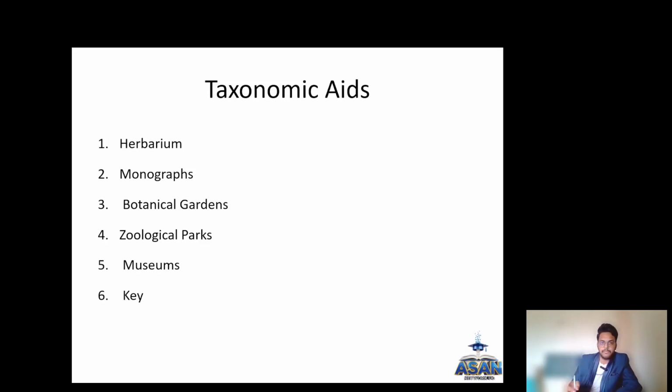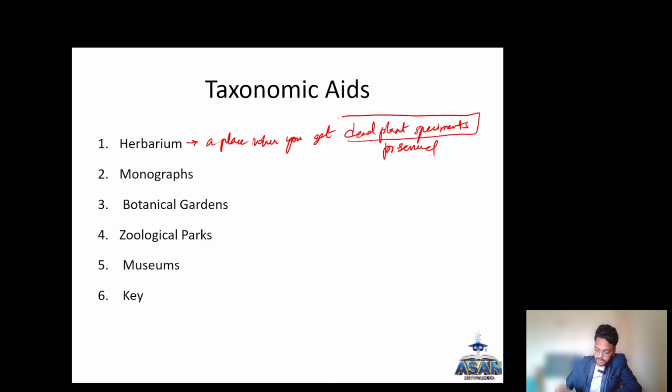What is an herbarium? Herbarium is a place where you get dead plant specimens preserved. Okay, so dead plant specimens are preserved in herbarium.